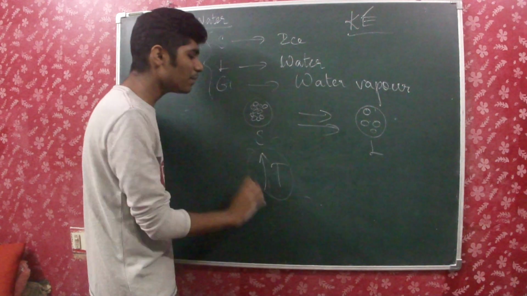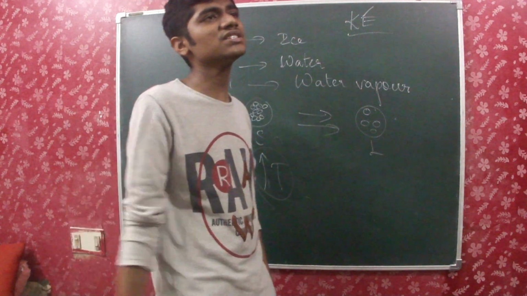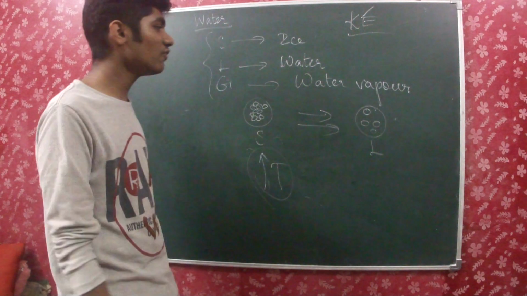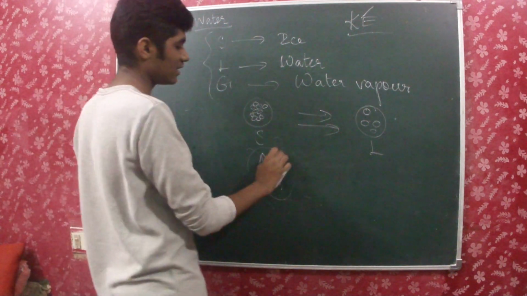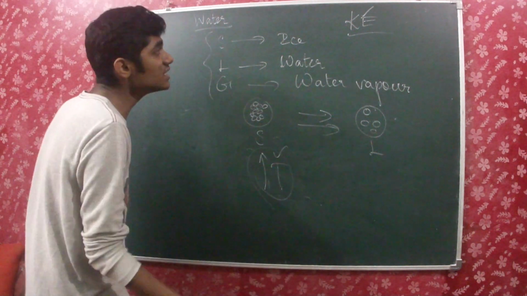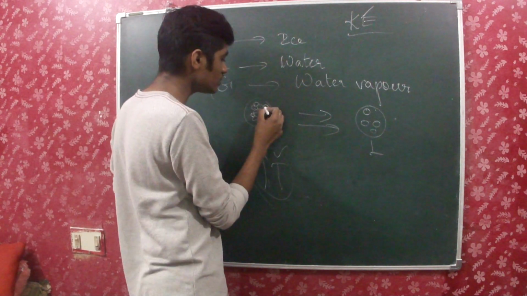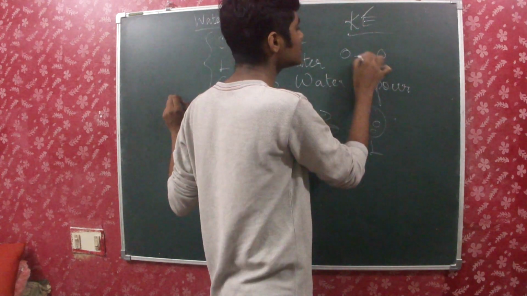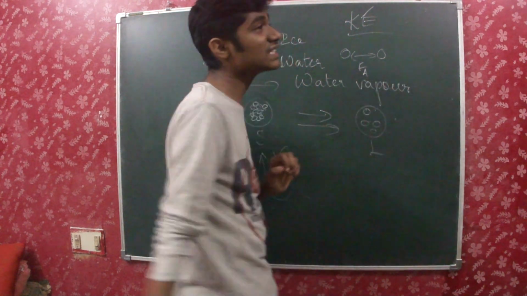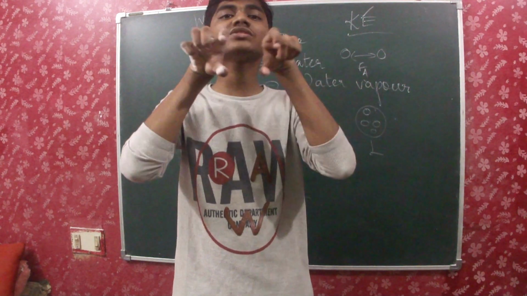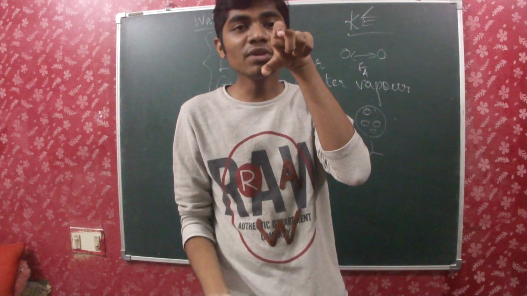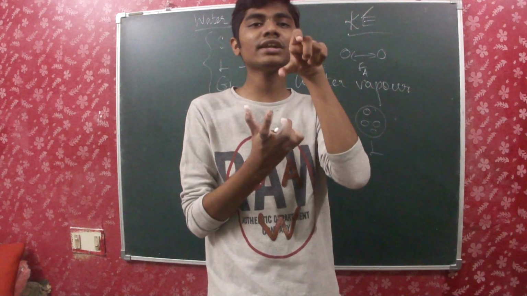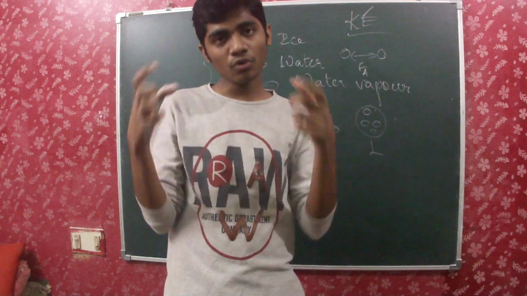So what does temperature actually do? How does temperature influence the change of state of matter? When you give sufficiently high temperature, it acts on the force of attraction between these particles. As I told you earlier, the constituent particles are held together by the force of attraction which exists between them. So when I am giving a very high temperature from below, this force of attraction gets broken.